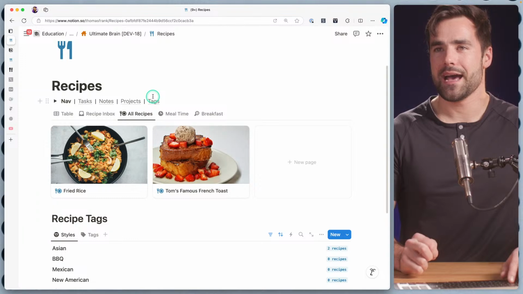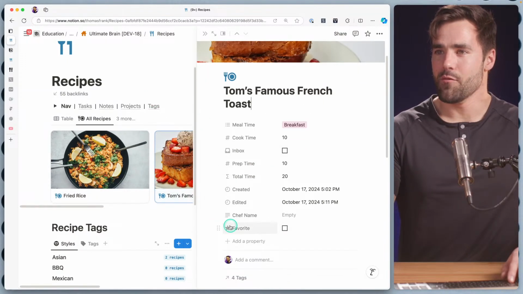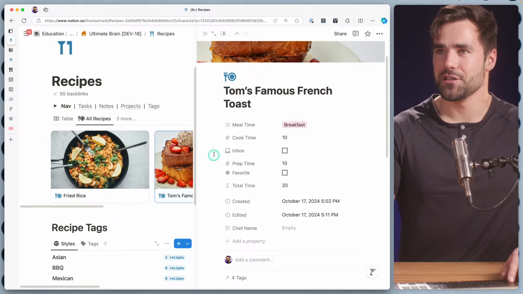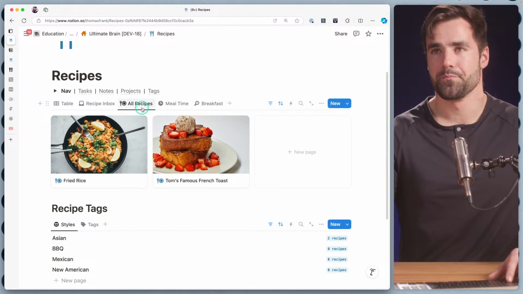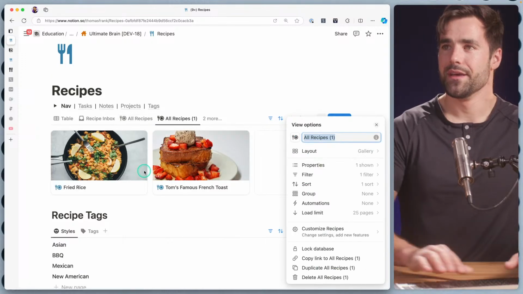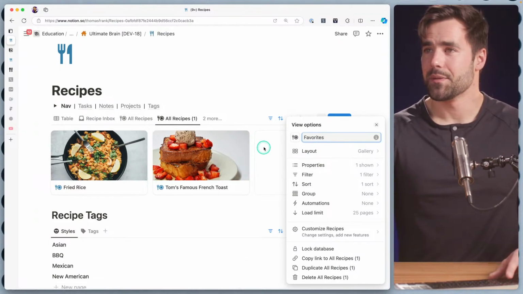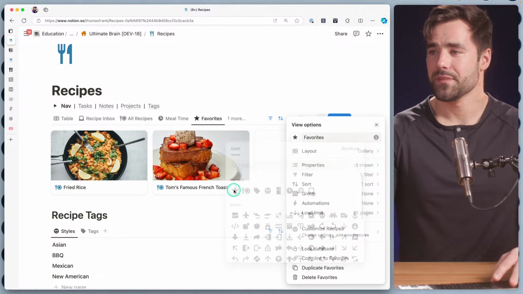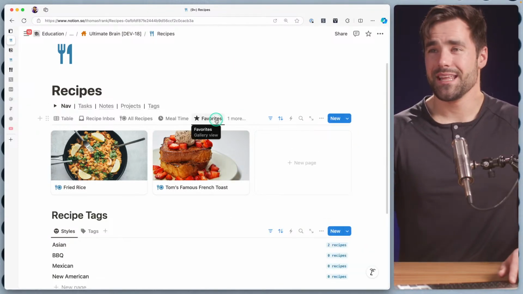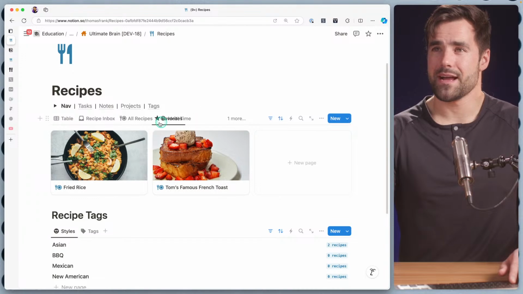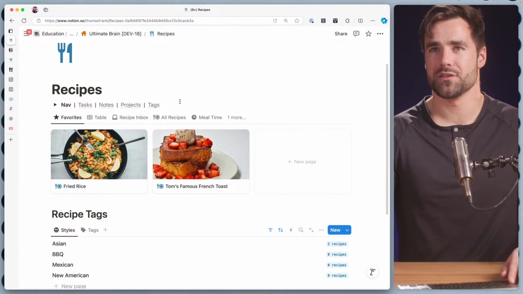So we had created our favorites property. And I think what we can do now is go ahead and actually utilize it in a view. Very easily, what we can do is just duplicate this bad boy and call it favorites. I'm going to set that as a star icon. That's going to be nice and front and center. Favorites is something I just want to see right away when I go into my recipe book. So I'm going to put it right there.